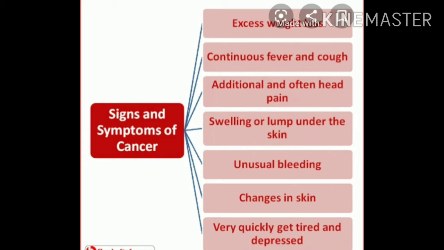Now we will see the signs and symptoms of cancer, meaning the clinical manifestations. In that, first is excess weight loss. The patient loses an excess amount of weight. In the second, there is a continuous fever and cough in the patient. In the third one, there is additional head pain. In the fourth one, swelling and a lump are formed under the skin. In the fifth one, there is unusual bleeding. In the sixth one, there are changes in skin.